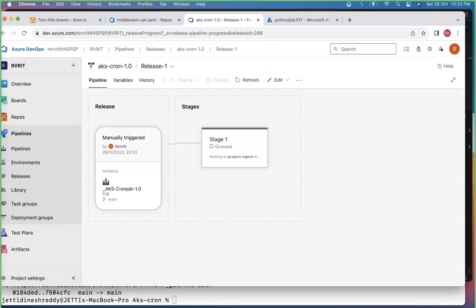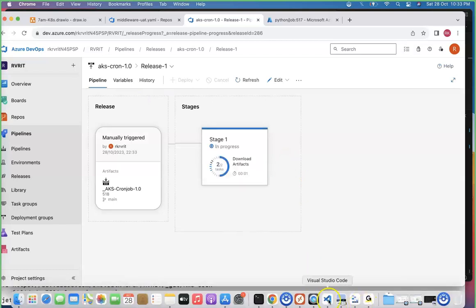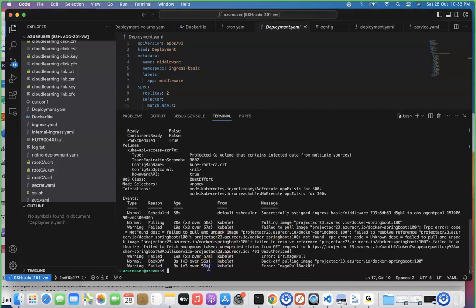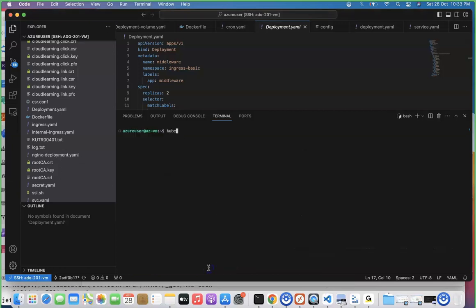So once you are ready, team, what do you need to do? You just go back to Visual Studio Code now and clear the screen. kubectl get CronJob -n ingress-basic. This is exactly the check you need to perform, team, always. And I believe this is the old one, so you just forget about this.